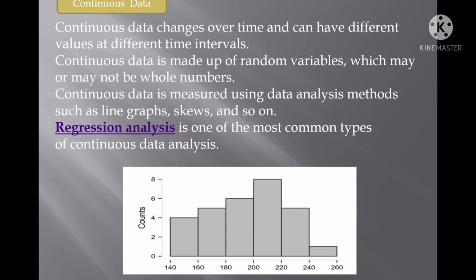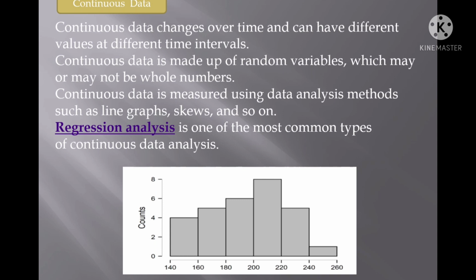On the y-axis, you will find how many students belong to each range. In 140 to 160, only 4 students exist. In the second range, 160 to 180, only 5 students. In the third range, 180 to 200, only 6 students.